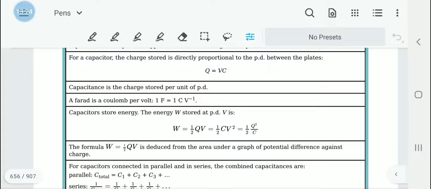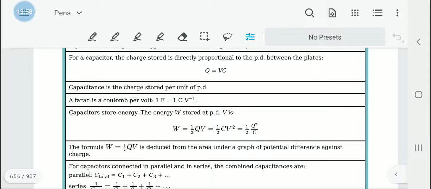Then capacitors store energy. We have several equations for this. W equals half QV, which is equal to half CV squared, which is equal to half Q squared upon C. These formulas you need to remember. The formula W equals half QV is deduced from the area under the graph of potential difference against charge.